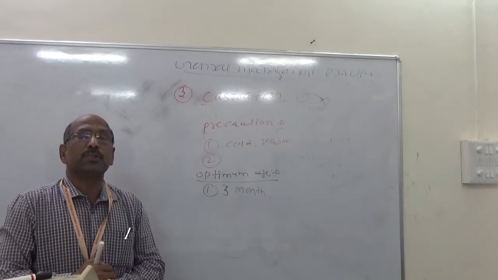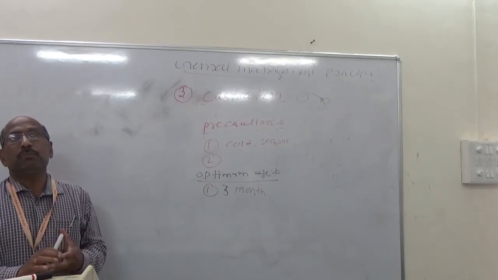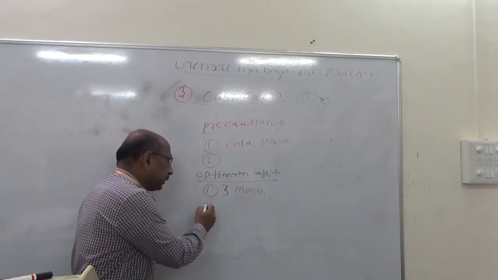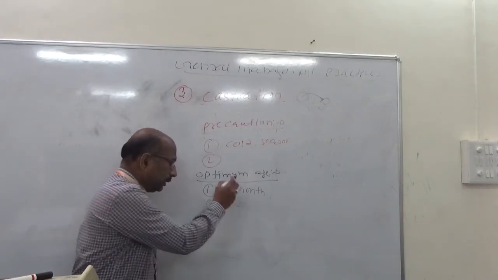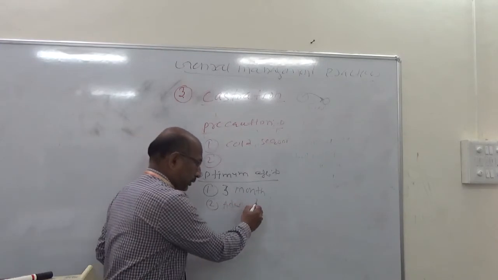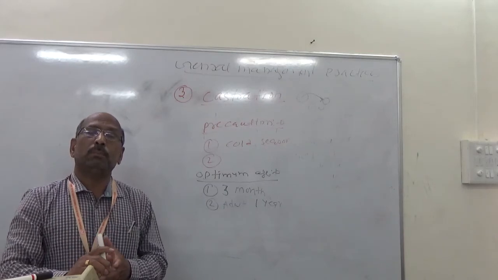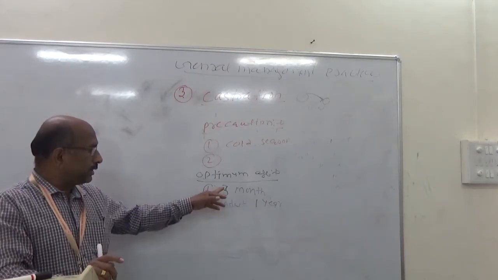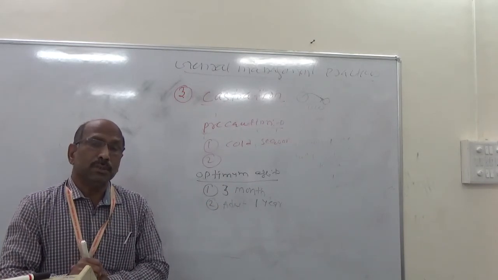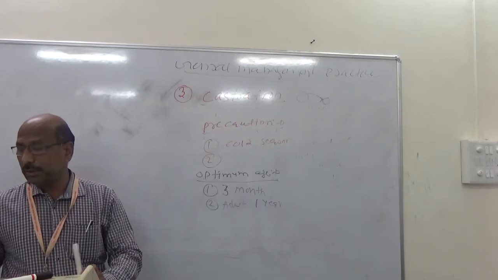There are 5 methods of castration. In adult animals, up to the age of 1 year is optimum for the Burdizzo method.